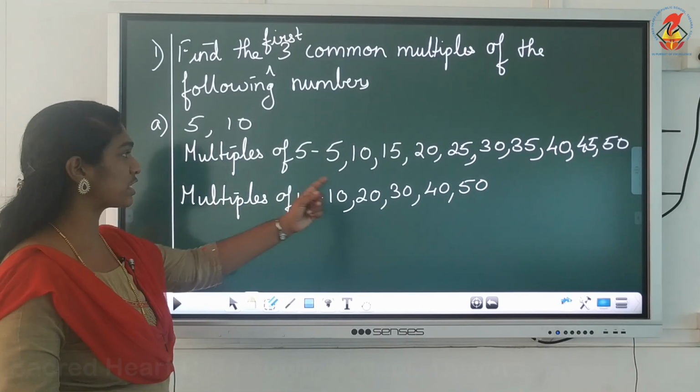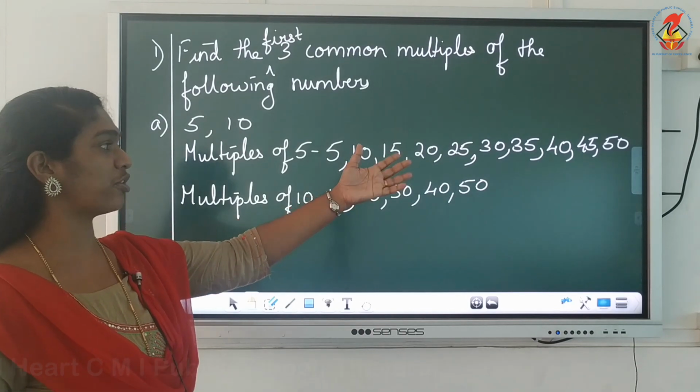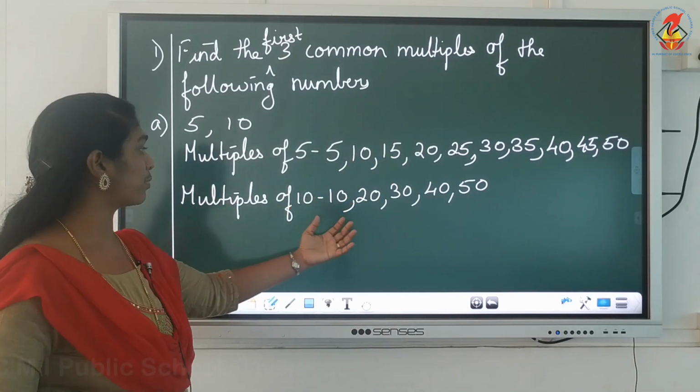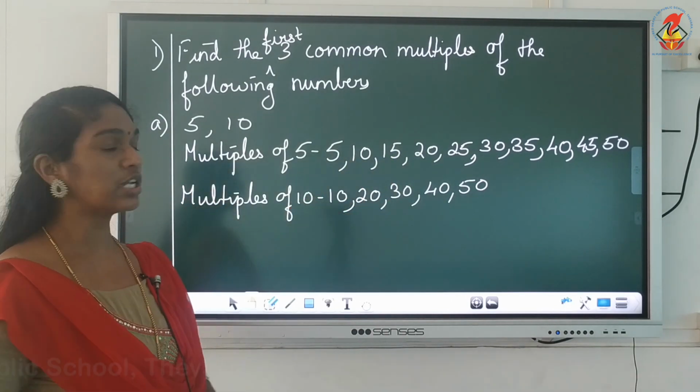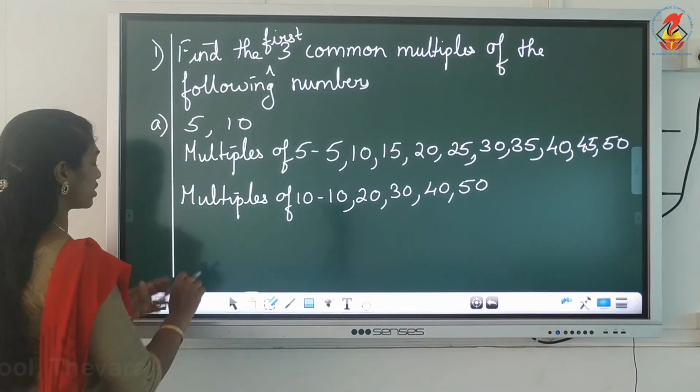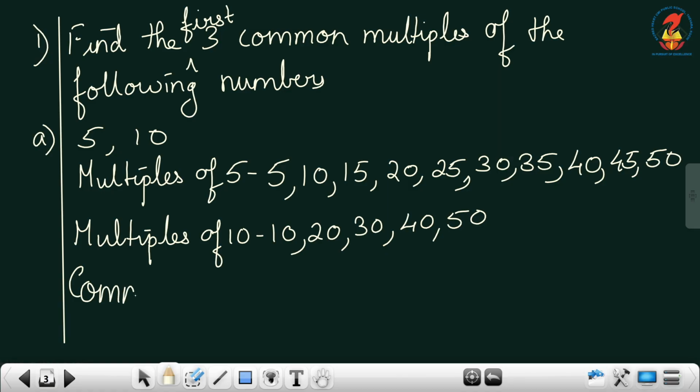Okay, so I got the multiples of 5: 5, 10, 15, 20, 25, 30, it goes on, and the multiples of 10: 10, 20, 30, 40. So I want the first three common multiples. So tell me children, which are the common multiples here?